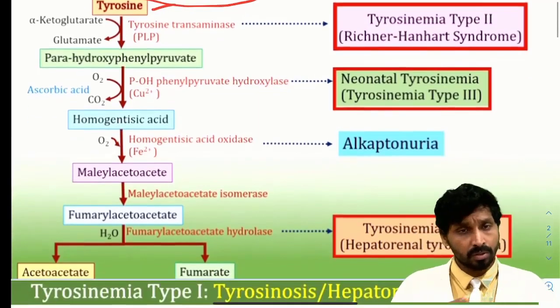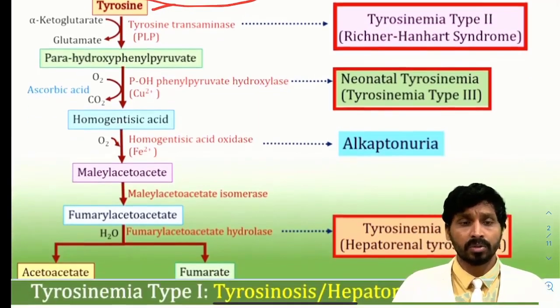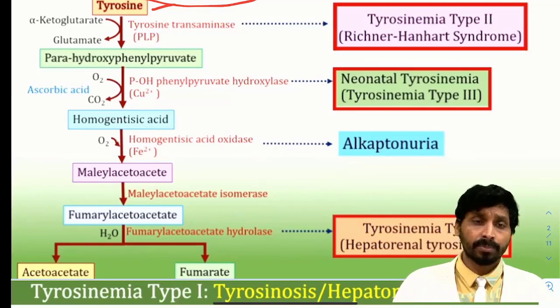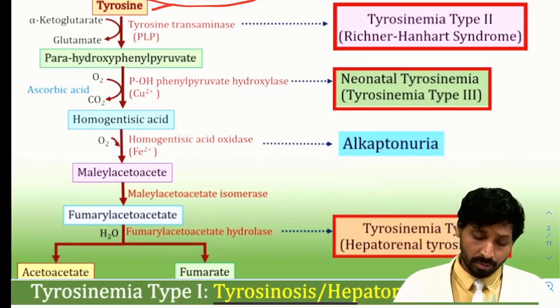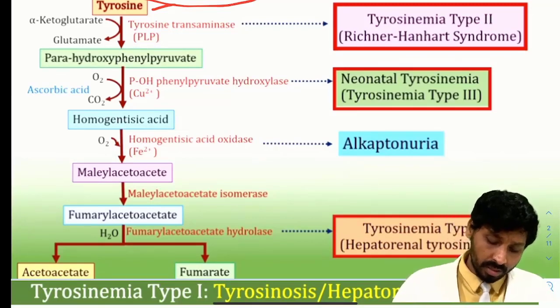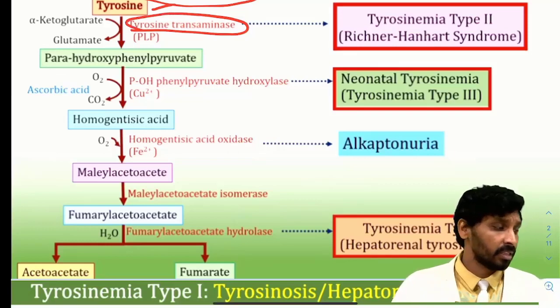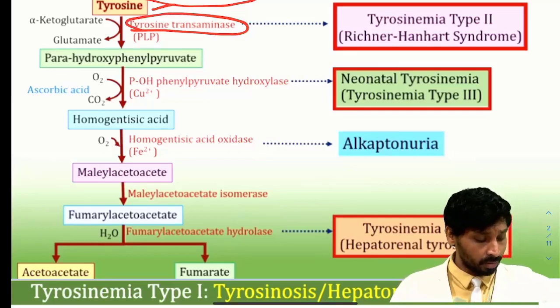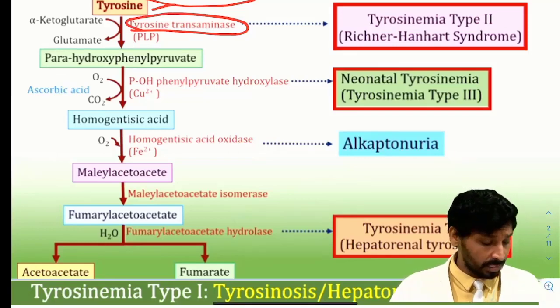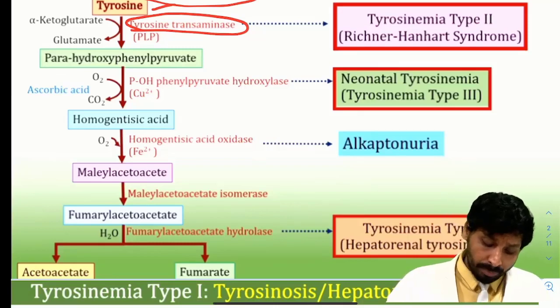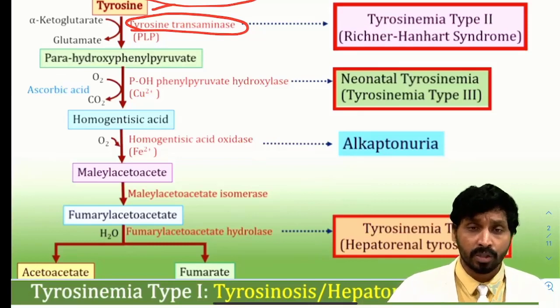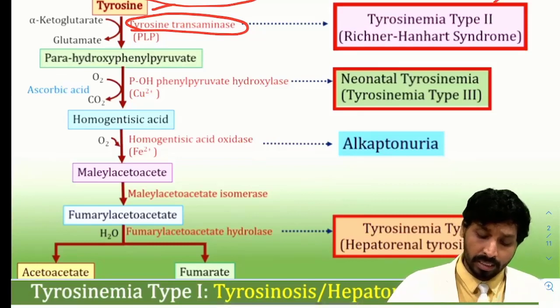Now, if there is no problem in conversion into tyrosine, the next steps require the enzymes of tyrosine metabolism. If there is a deficiency of tyrosine transaminase, which is a PLP dependent enzyme, that means pyridoxal phosphate, the B complex B6 coenzyme form, you will get tyrosinemia type 2, that is Richner-Hanhart syndrome.